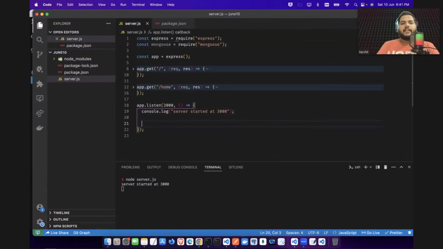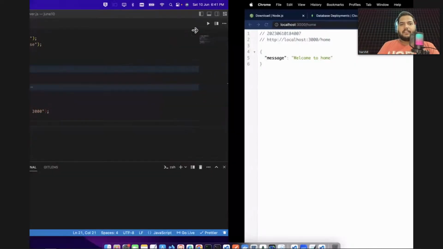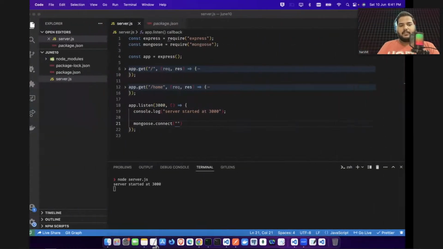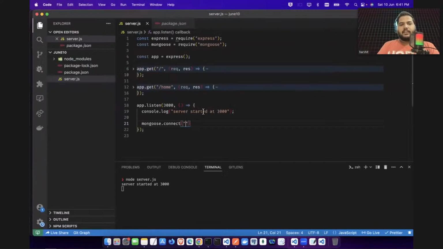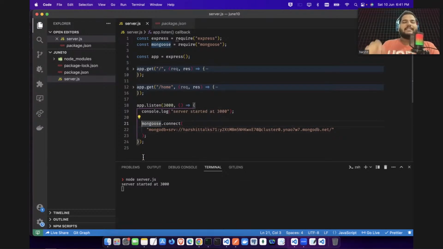So let's see how you will write the code. You will say mongoose.connect, and you will give that URL. I have a URL here. You will just copy this URL and give it here. Now guys, while this node application connects to your MongoDB, this is a promise based service, so you need to place await here, and if you are putting await here, you need to put async on the function. You cannot put await in a normal function. If you are putting await here, the function should also be async.